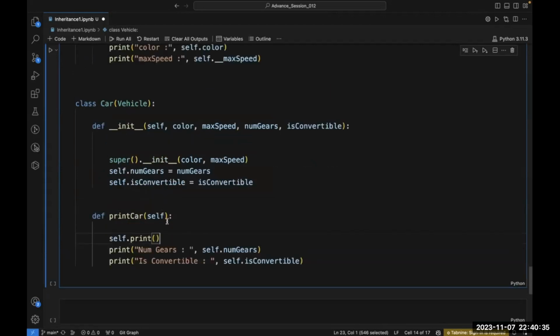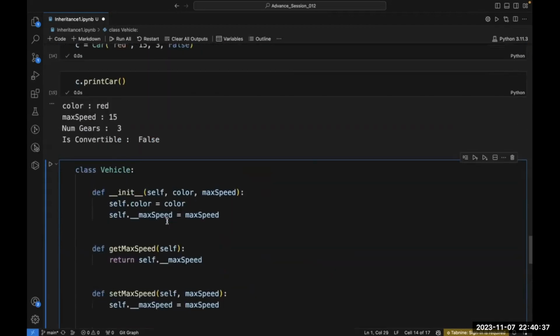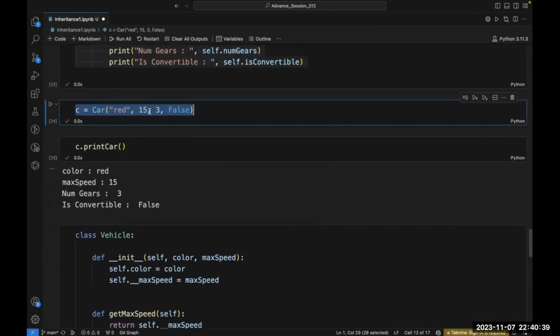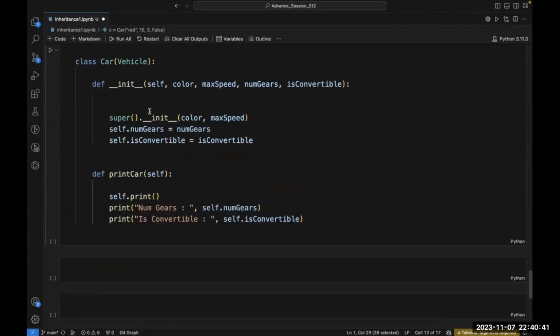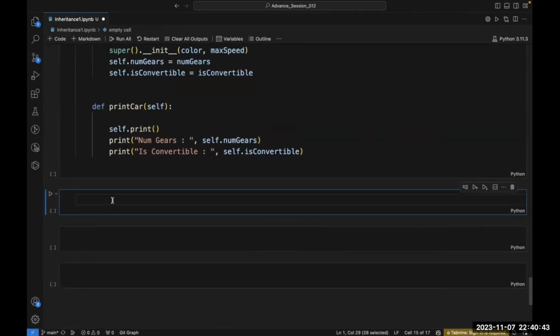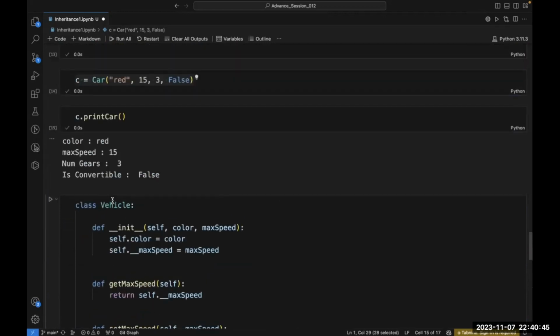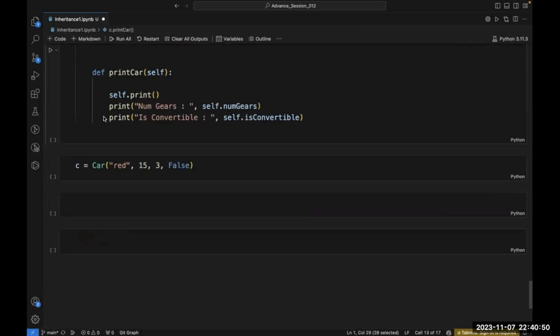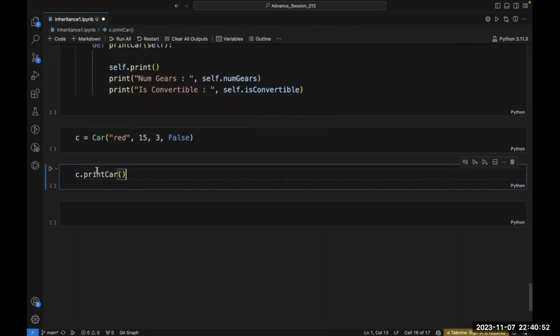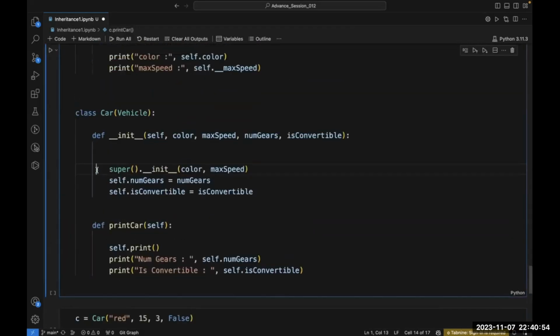Now let's do the same, copy this object from here, and do the same thing here. So let's run this code first.